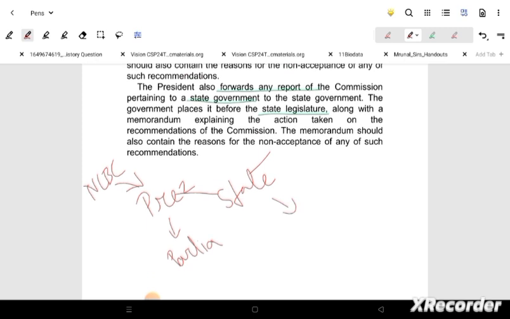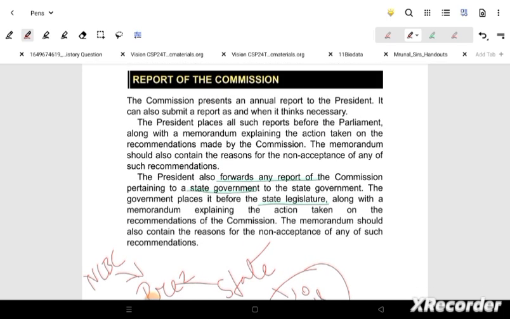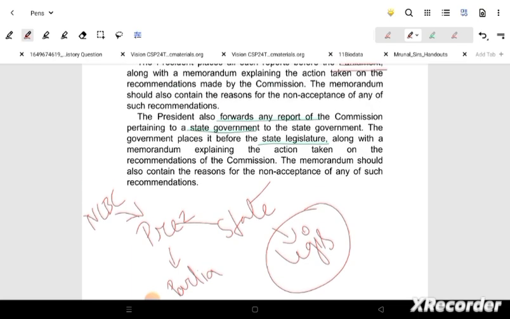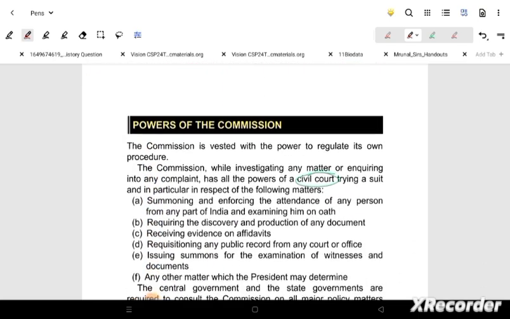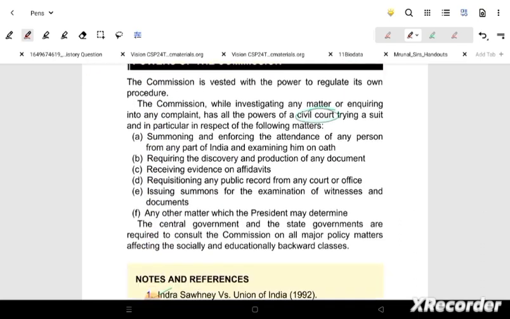NCBC, backward classes, to President, President to Parliament. One report can go to the state, that is, the state places this in the legislature and they will discuss it. That is how our reports are being solved and issued. Okay, and that's almost all about the note making. This is how you will do it.